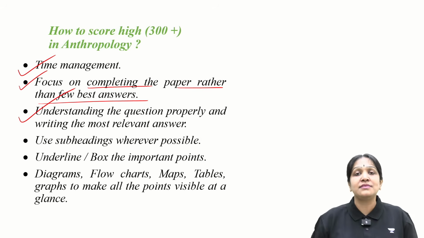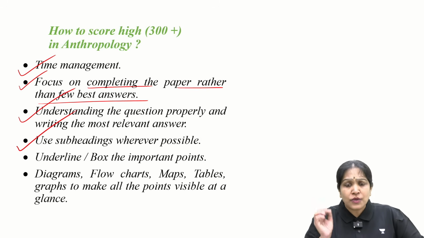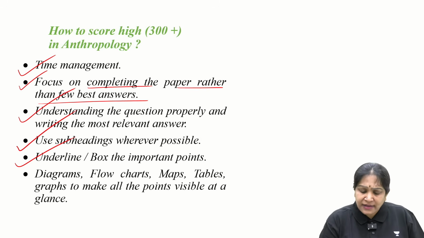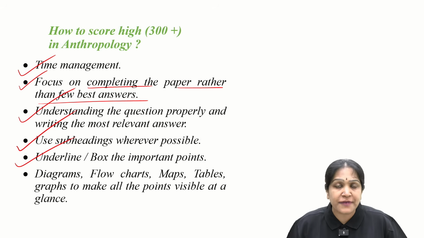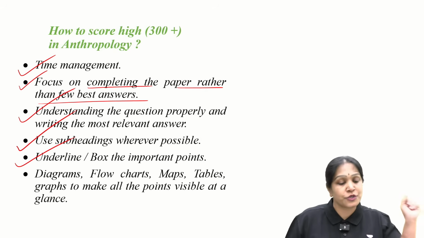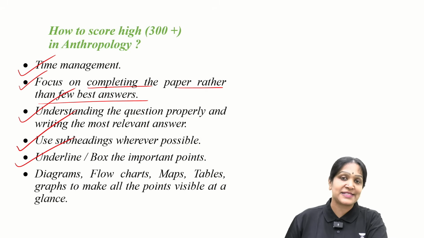Okay, so understanding the question properly is a basic requirement. It is not a fancy thing that you will watch on the internet. Use more subheadings, underline the important points, box the important points. It is not the examiner's responsibility to search for the terms in your answer. It is your responsibility to showcase your knowledge to the examiner.